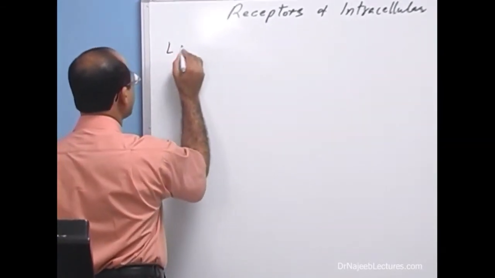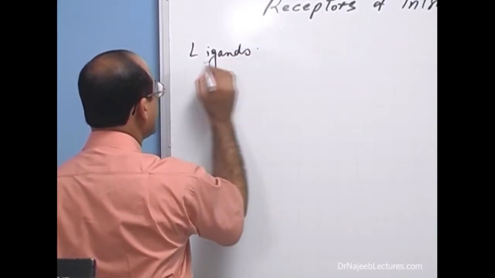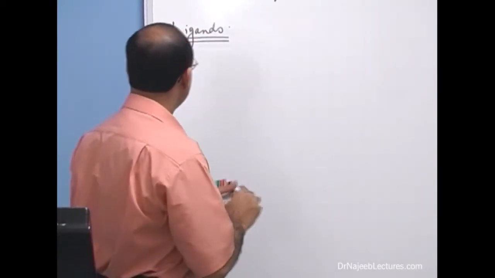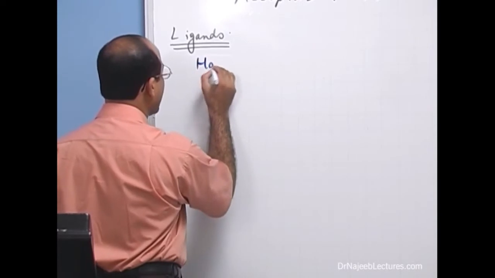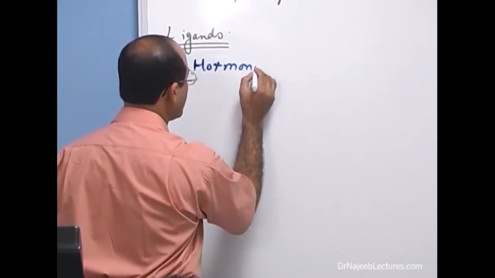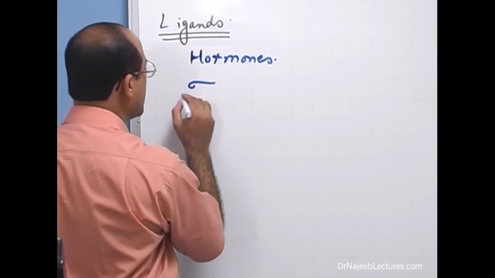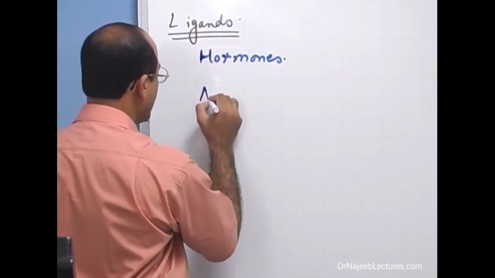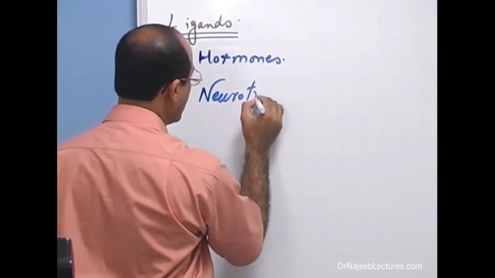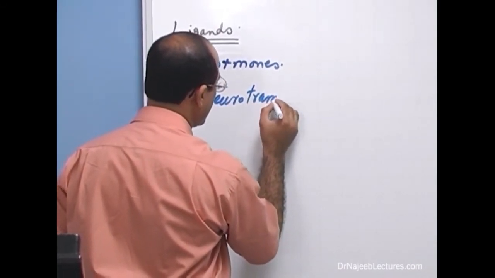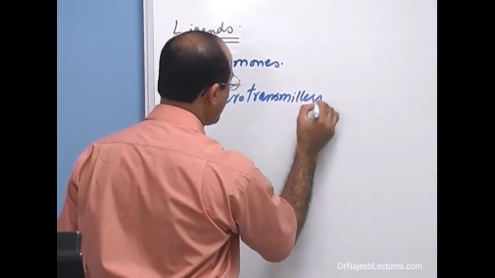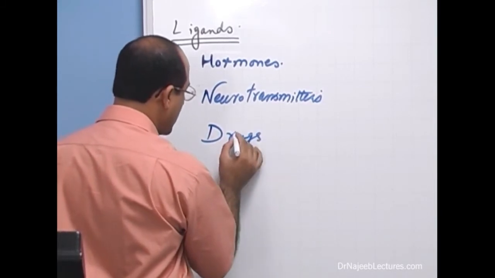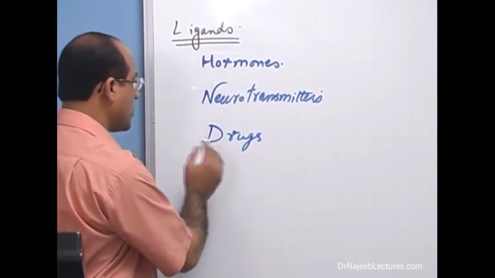Ligands mean the substances which bind with receptors, the specific receptors. For example, all the hormones in your body are acting as ligands. All your neurotransmitters are also ligands. Then all the drugs you use, they also bind with certain receptors, so they also work as